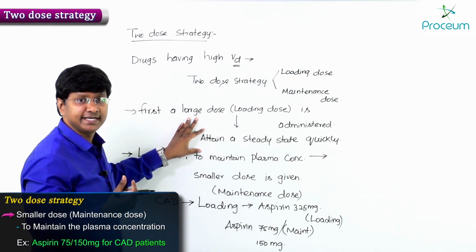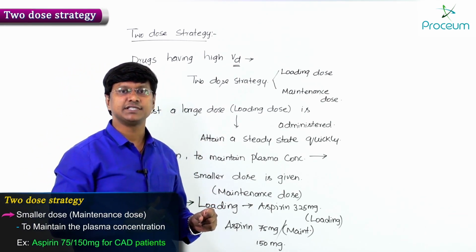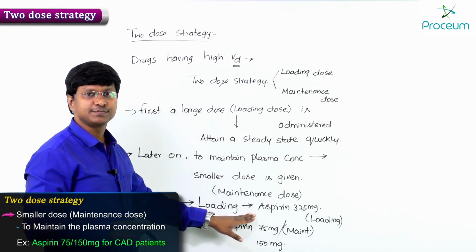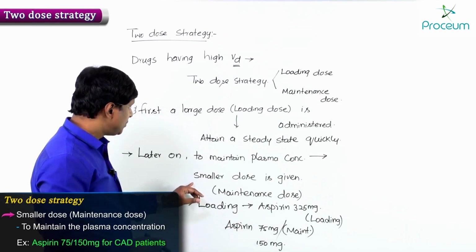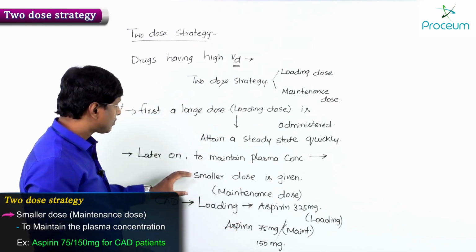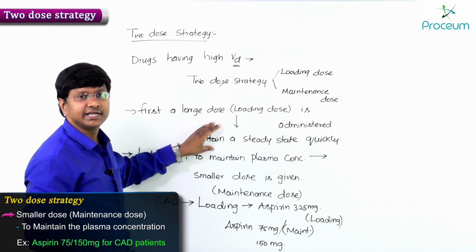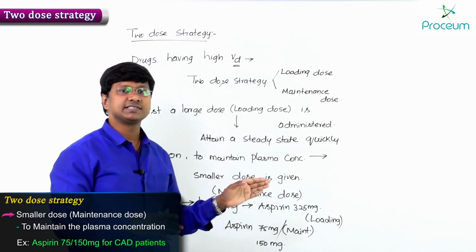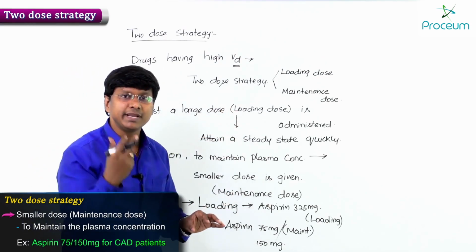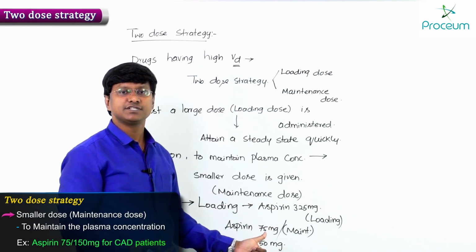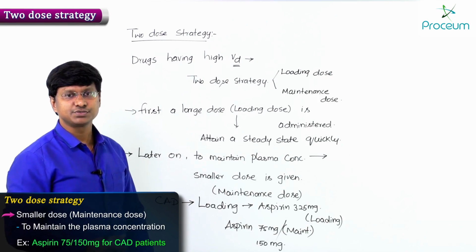We want an immediate antiplatelet action in a patient with MI, so we give the loading dose of aspirin, nearly 325 milligrams, followed by a smaller dose. The smaller dose will maintain the steady state concentration that you have attained quickly by giving the loading dose. To maintain it, we give the maintenance dose, either 75 or 150 milligrams of aspirin in patients with MI.